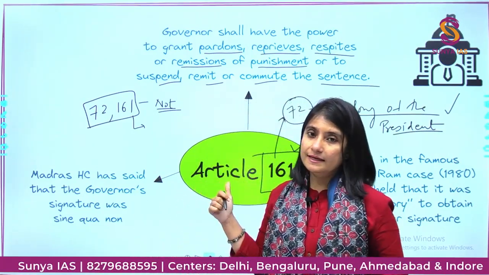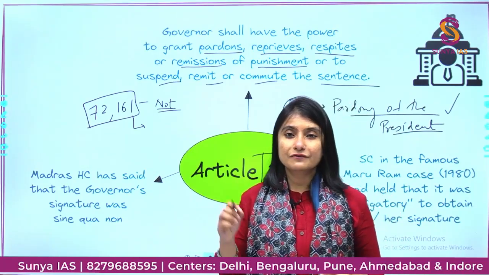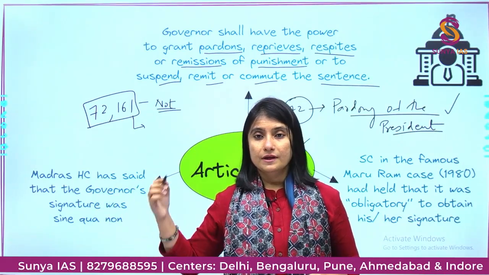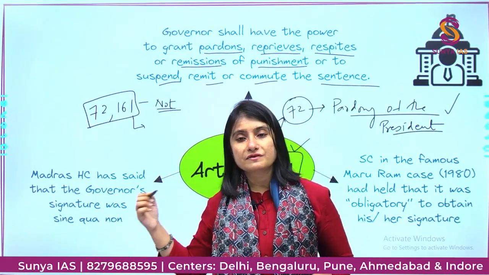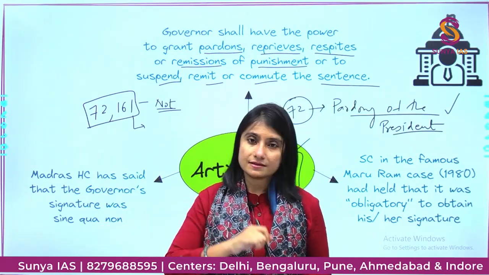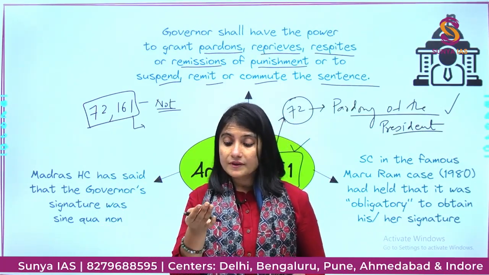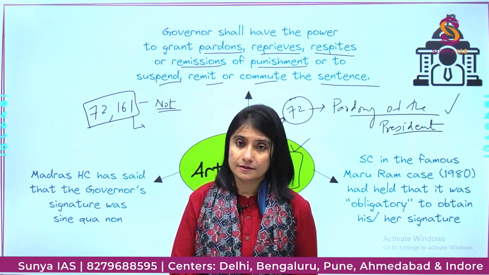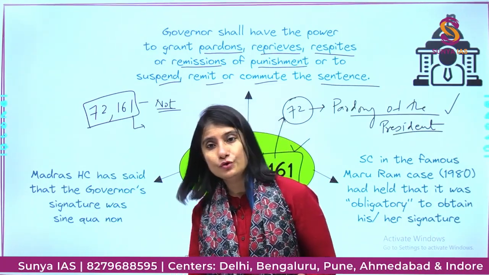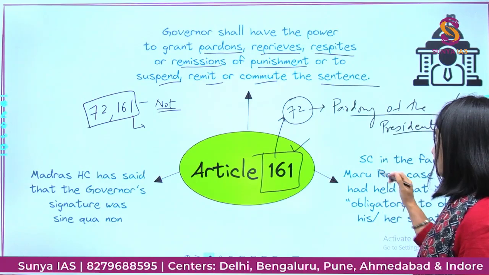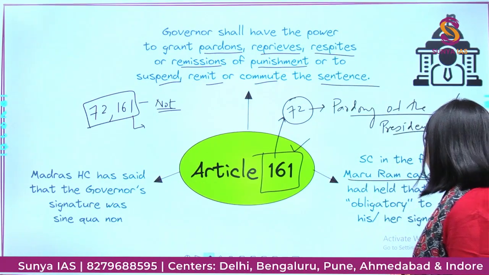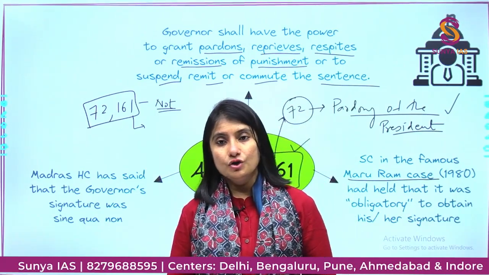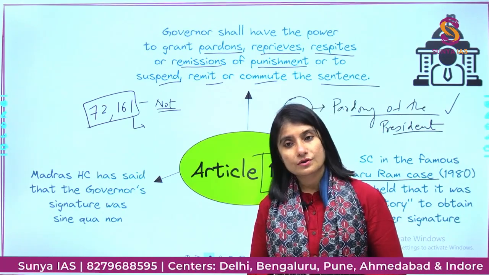The president has the power to pardon even the sentences issued by a military court, but the governor does not have such powers. But in a recent judgment, the governor has been given powers to pardon a death sentence. But if it is asked constitutionally, you know what the answer is now. Also, in the Maru Ram case, it was held that it is obligatory for the governor to put his or her signature on the same.